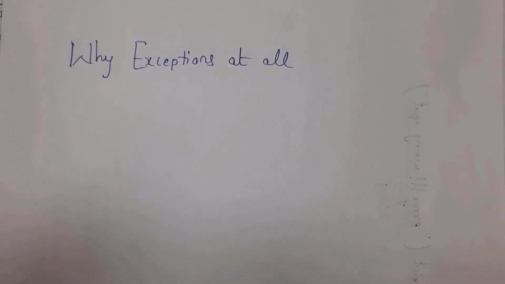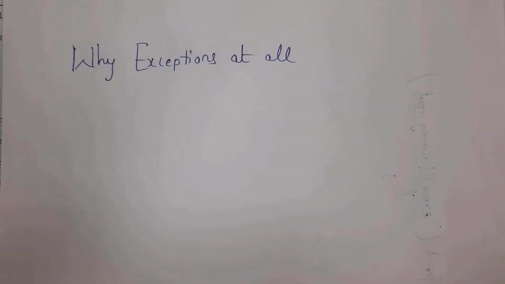Next I will explain why exceptions at all. An exception is nothing but an error that occurs during execution of a program. When any error occurs, Python generates an exception in order to handle those errors. Whenever you develop any code, there is a chance that an error may occur, so in order to handle those errors we use exception handling. If any error occurs, then the program stops execution and displays some error message, which is nothing but an exception. Only after handling those exceptions can you execute your program.